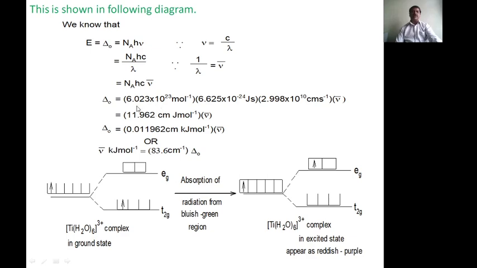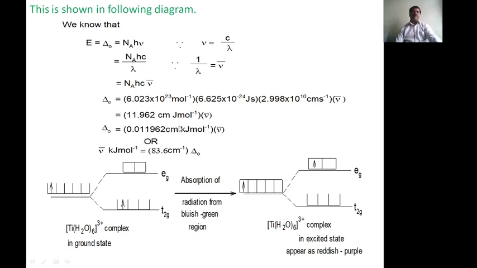Avogadro's number is 6.023 into 10 raised to 23 per mole, then 6.625 into 10 raised to minus 34 joule second, and 2.998 into 10 raised to 10 centimeter per second, and the wave number remains as it is. After calculating, we will get 11.962 joule per mole times the wave number.